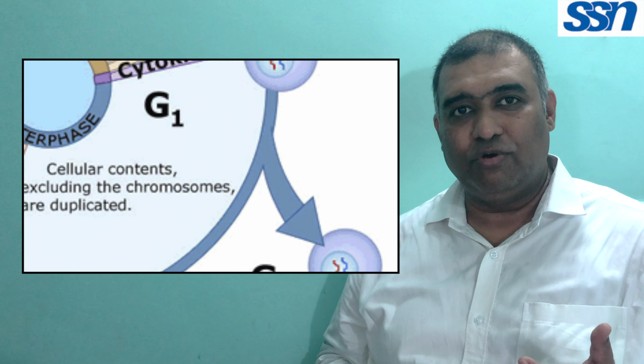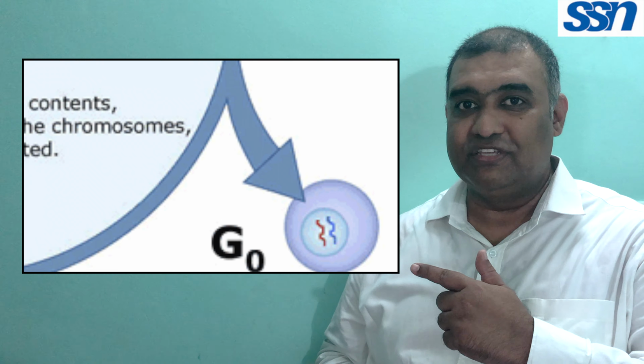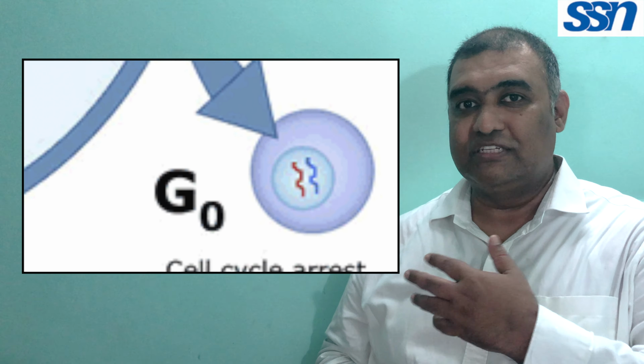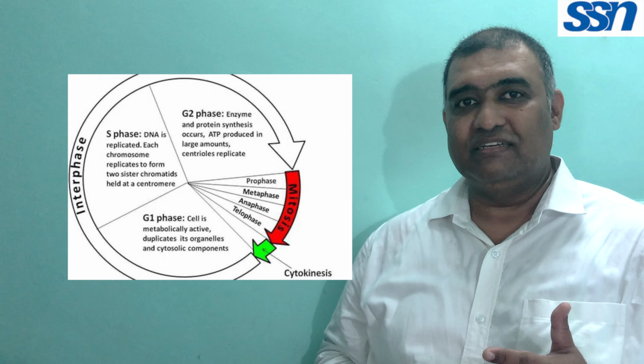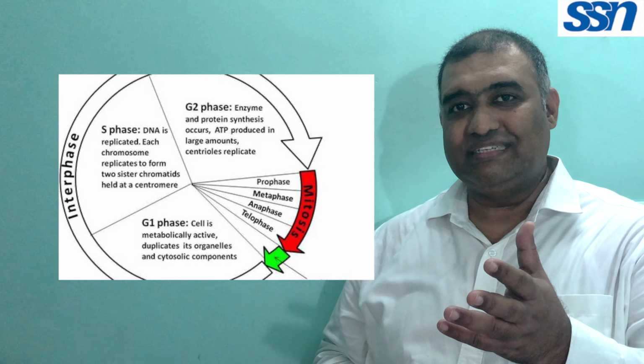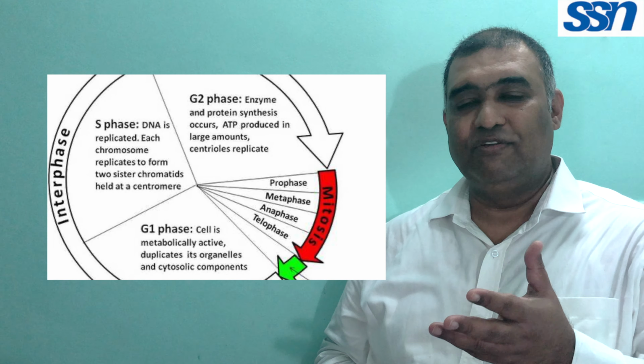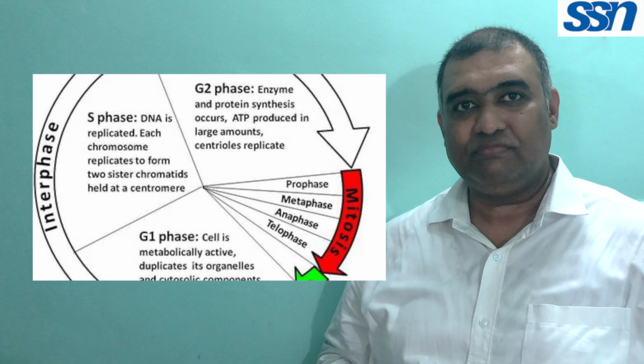From G0, the cell can undergo terminal differentiation. This means it does not multiply again at all. The stages in the cell cycle between one mitosis and the next, which include G1, S and G2, are known collectively as the interphase.